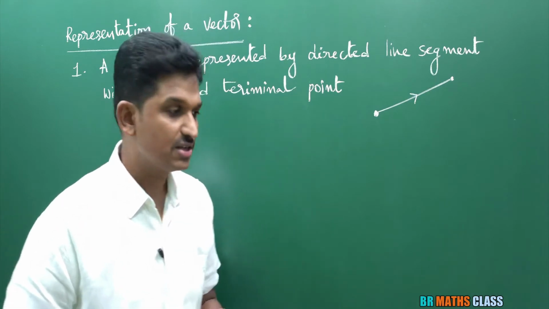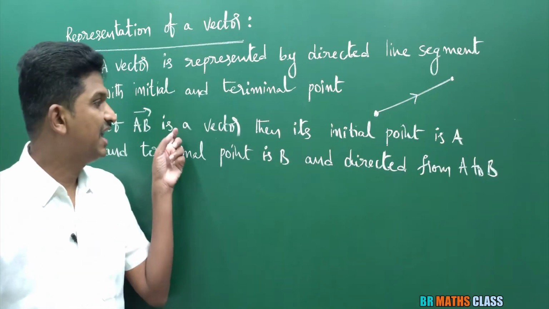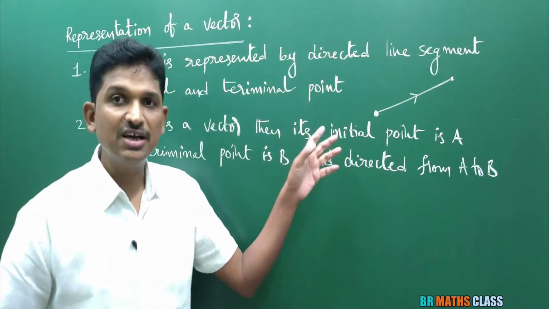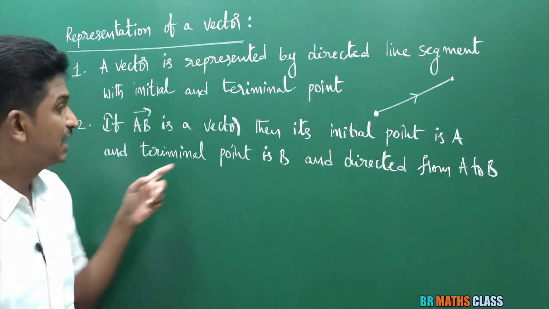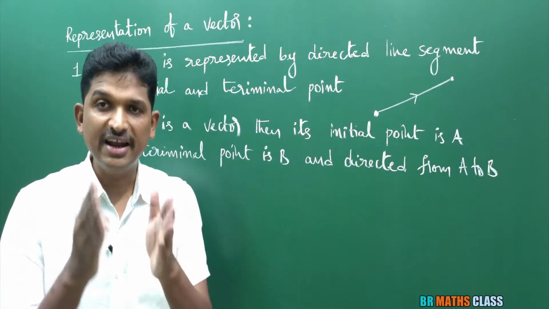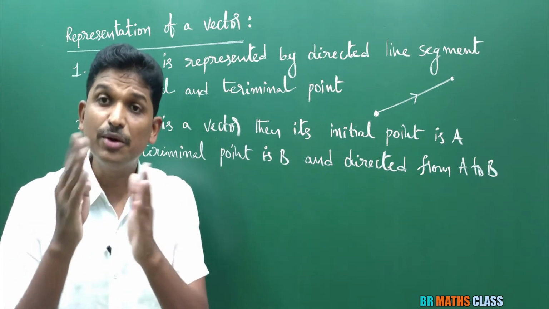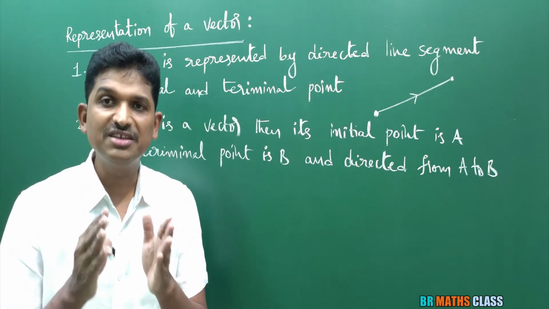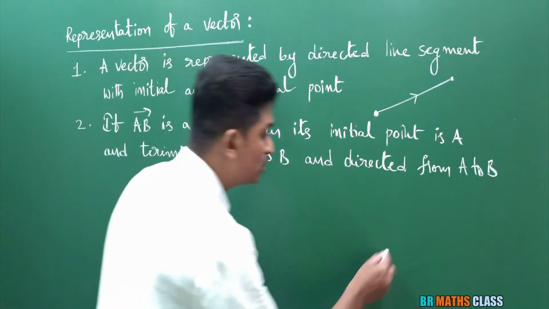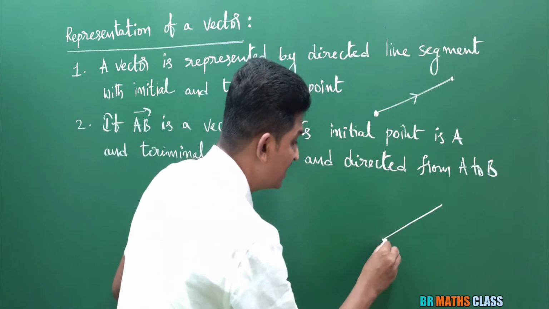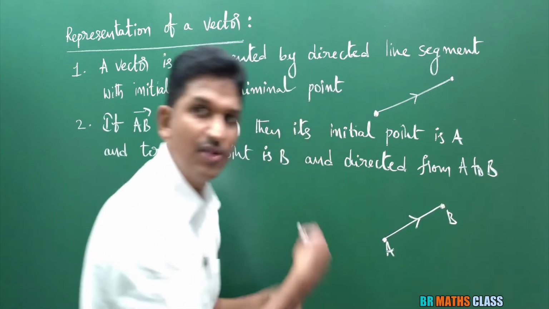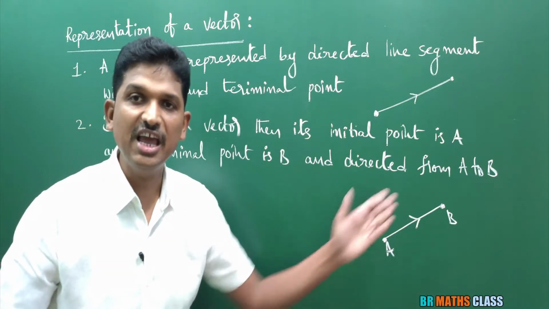Second point. You may have seen somewhere AB bar is a vector. What does it mean? AB bar is a vector whose initial point is A, terminal point is B, and it is directed from A to B. AB bar is a directed line segment, directed from A to B. If you need to represent this vector, AB bar has initial point A, terminal point B, and is directed from A to B. This is the vector AB bar.